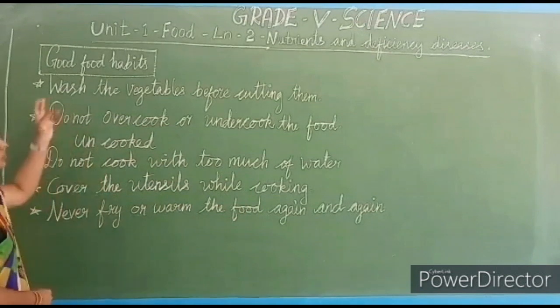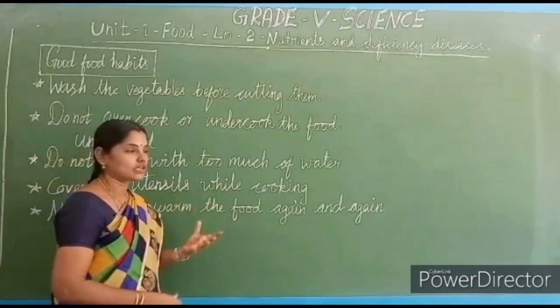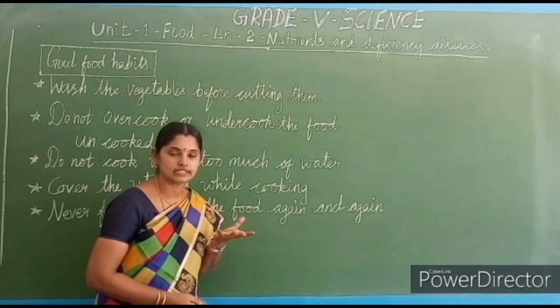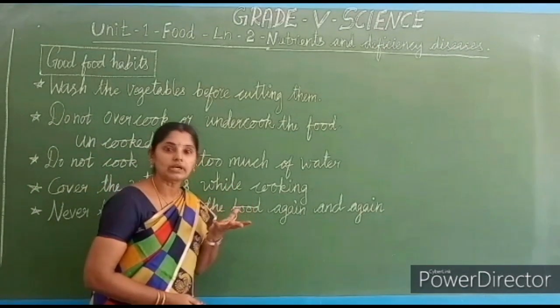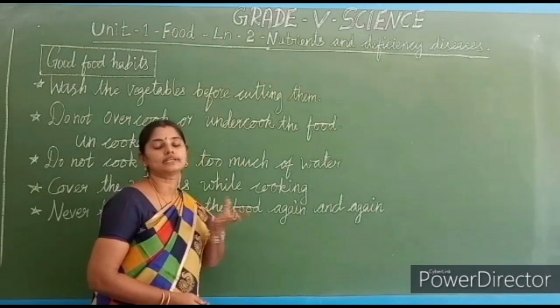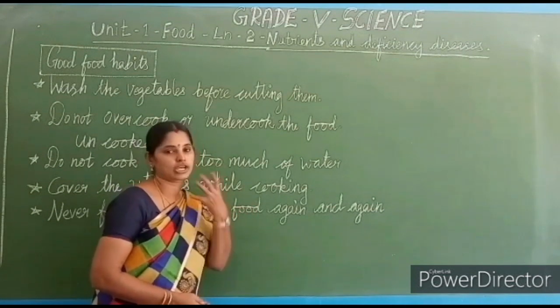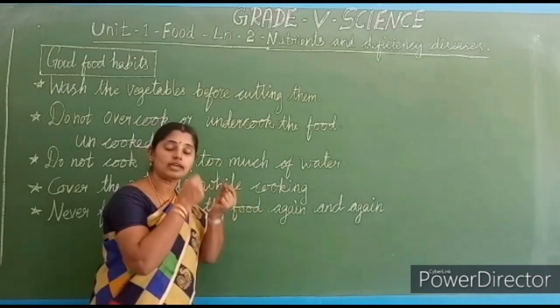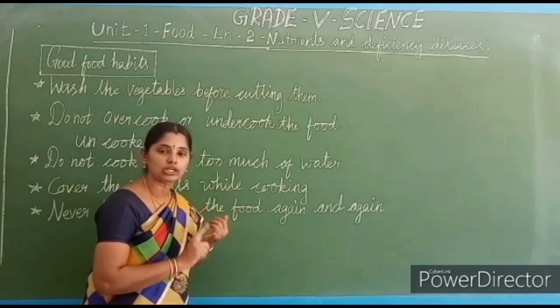So now we are going to see, we know food gives us energy and health, isn't it? From the food only we are getting all the nutrients needed for the proper functioning and growth of our body. So we have to take safety measures while cooking.